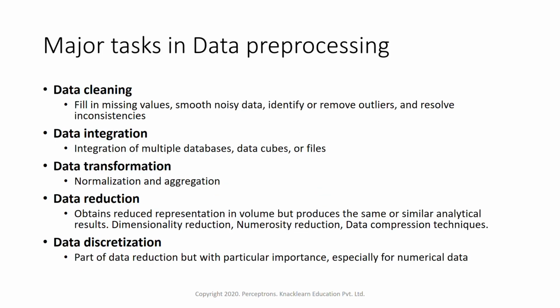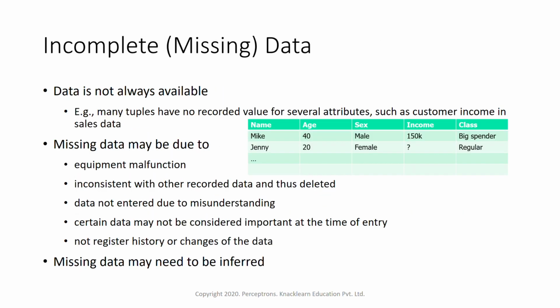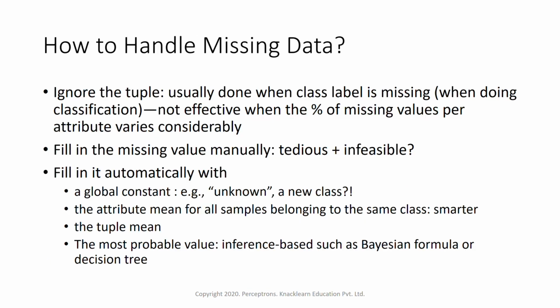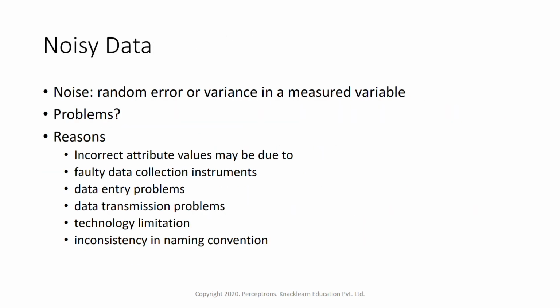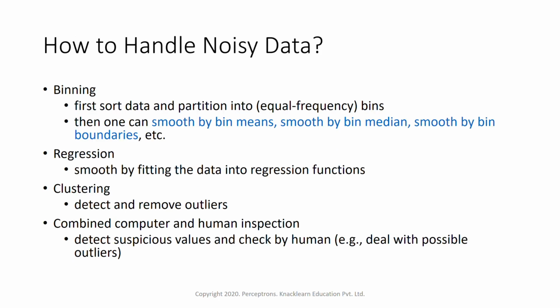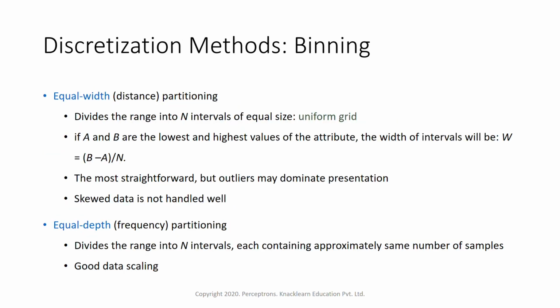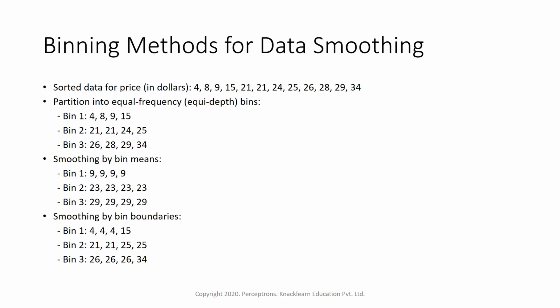And the major tasks within this: how do we handle incomplete data, like missing value data, how do we detect those, what might be the reasons which can create this kind of problem, and how do we handle this missing value data. So we had an understanding of how to work around those. What is noisy data, and how do we handle it? We also saw that. Binning technique, regression, clustering techniques and all. Next is the discretization method, that is nothing but binning, how we do the binning.